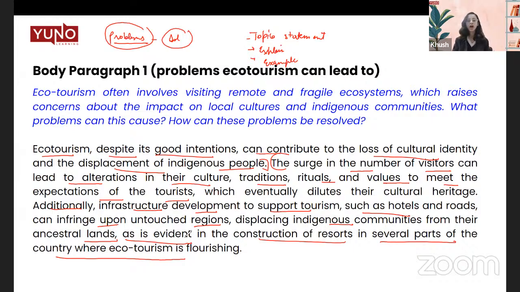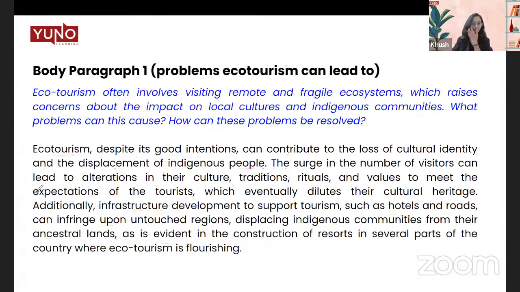You have seen how construction of resorts is associated with people leaving their places, because a lot of time people don't own that land, but it is their ancestral land. And then when we construct resorts, they have to be moved, thus displacing indigenous communities from their places. So any point that you have stated has to be thoroughly developed and answered throughout the paragraph so that it does not sound like you have just said something without actually proving it.